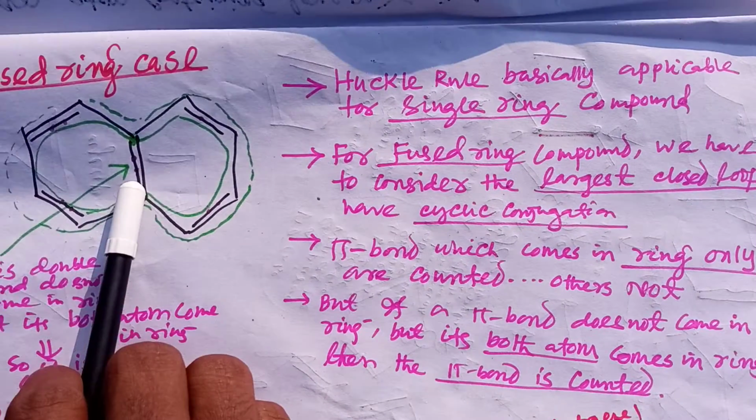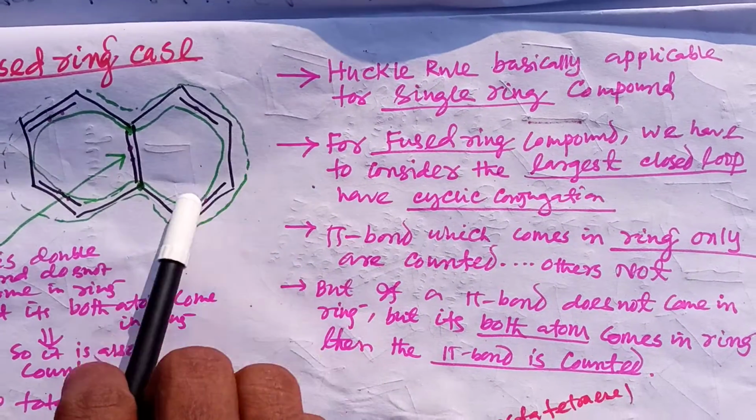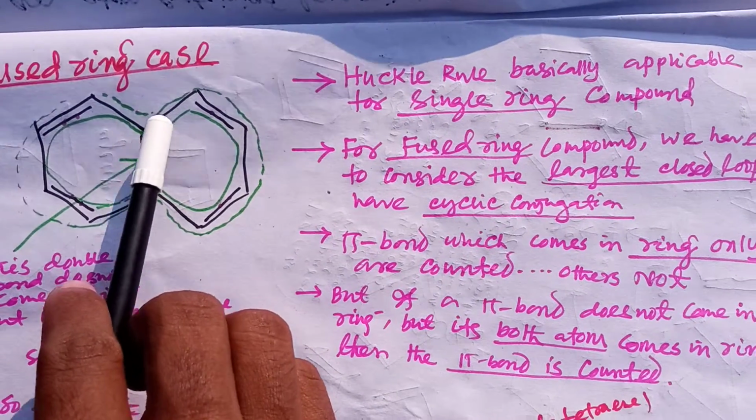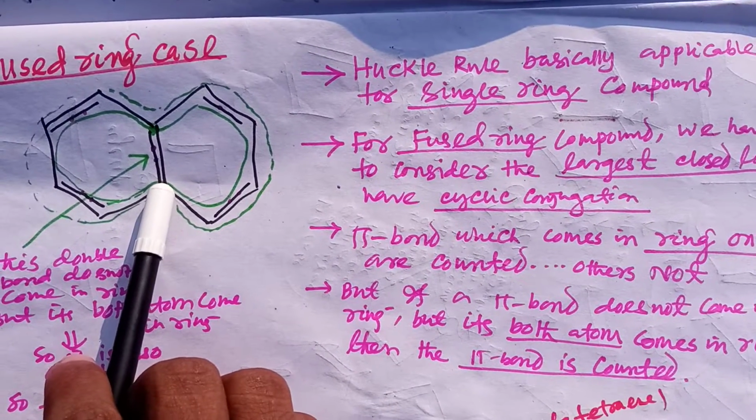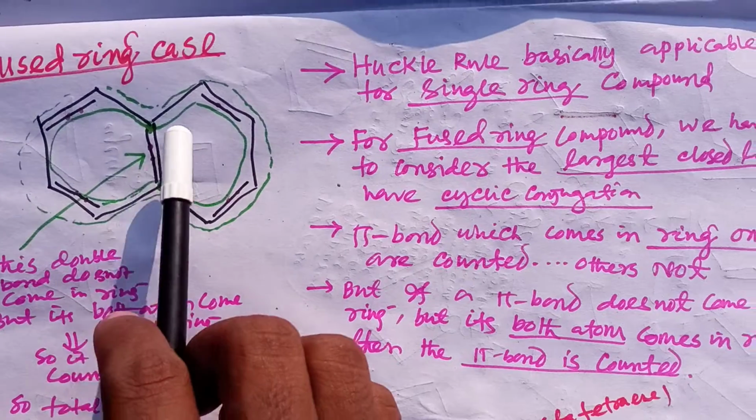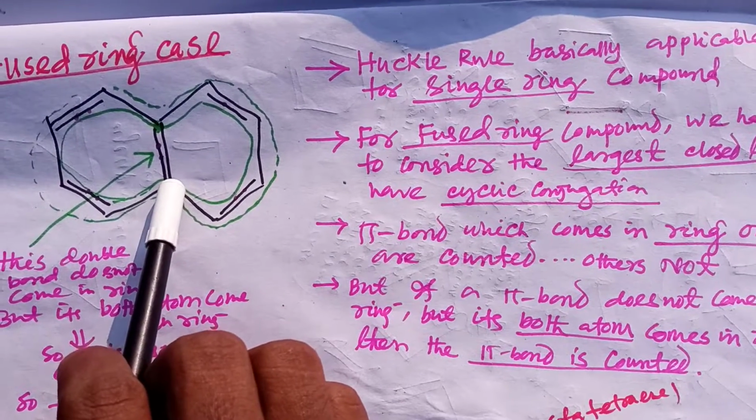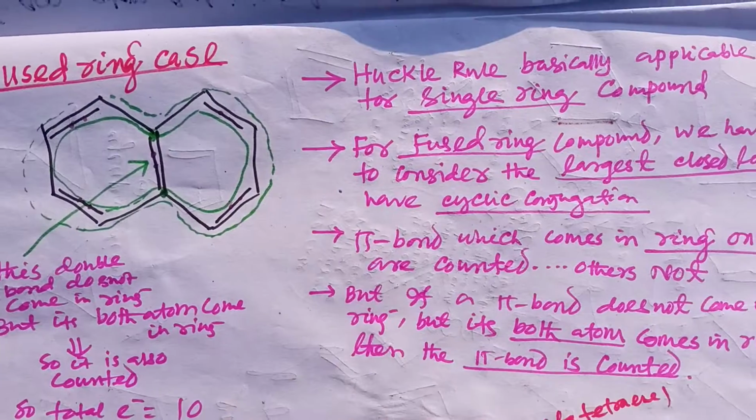For example, here, this is the largest loop, and this atom and this atom both come in the ring, but this double bond does not come. As these two atoms both come in the ring, you have to consider this also.